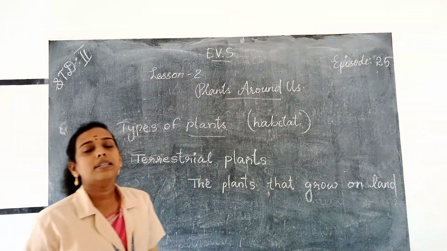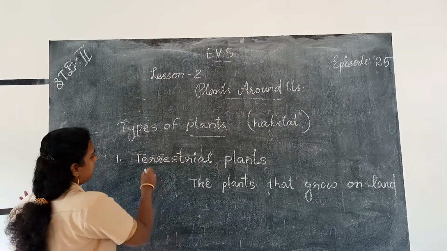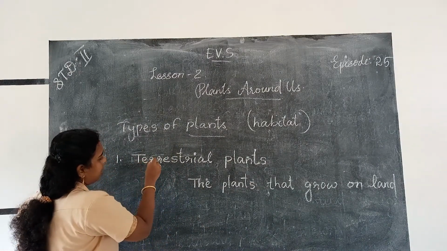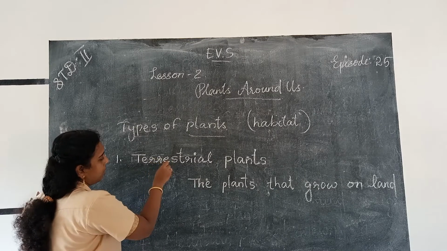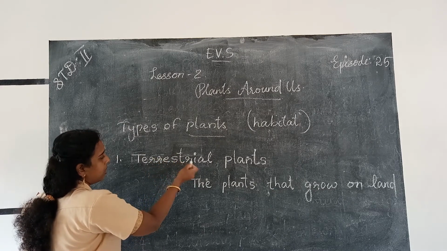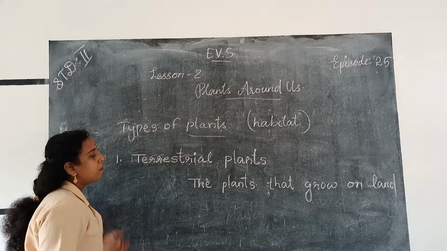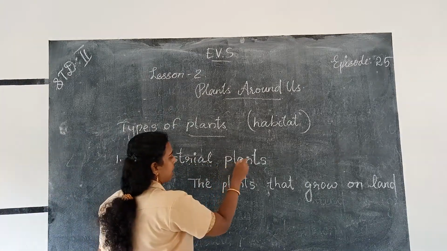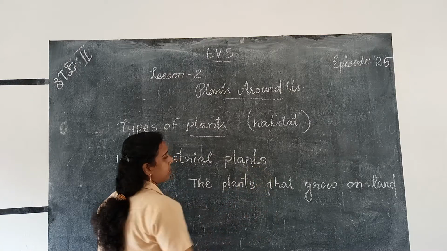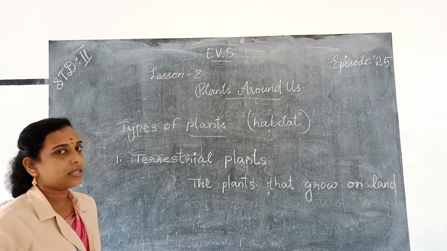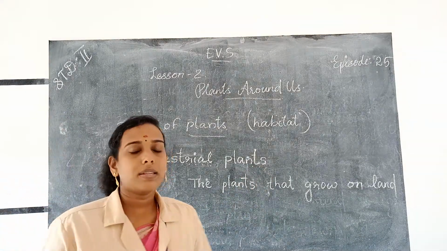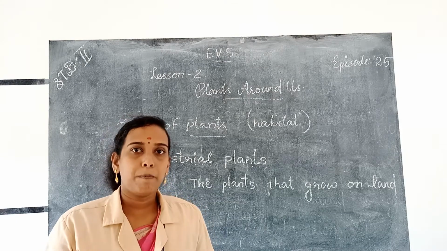The spelling is T E R R E S T R I A L, terrestrial plants, P L A N T S.